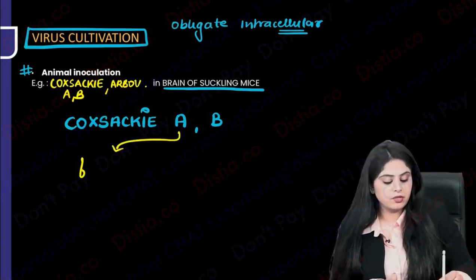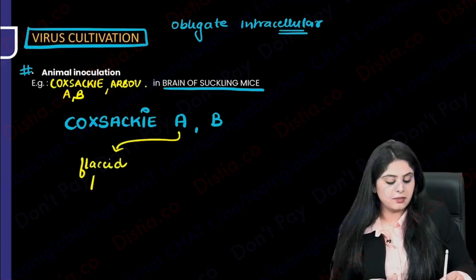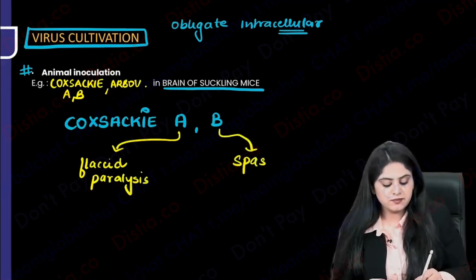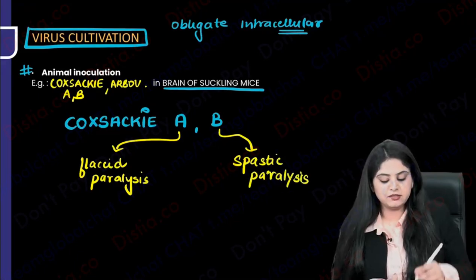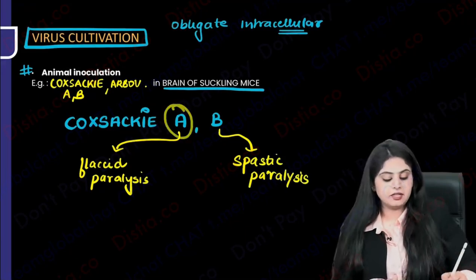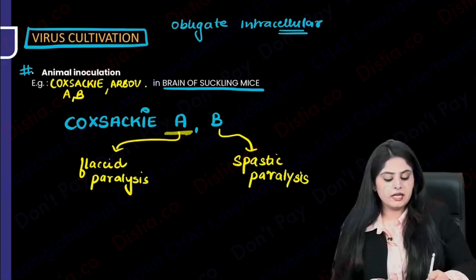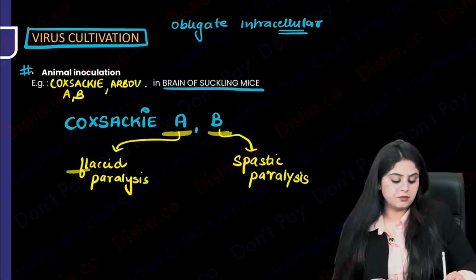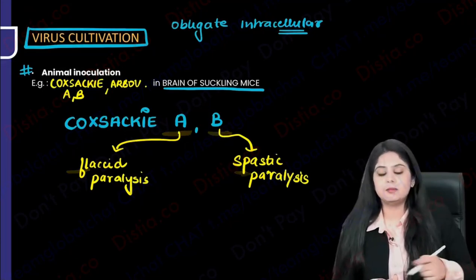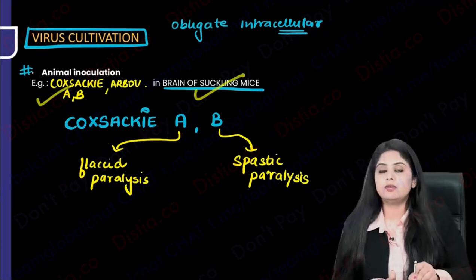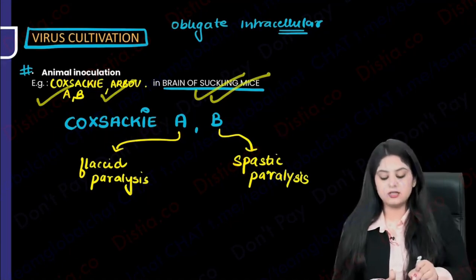One of them is going to result in flaccid paralysis in the mouse. In these mice, A is going to result in flaccid paralysis and B is going to result in spastic paralysis. So repeating once again, A will result in flaccid, B will result in spastic. How do I learn? Put it in alphabetical order. A comes before, B comes after, F comes before, S comes after. So put it in alphabetical order: A with flaccid, B with spastic. So Coxsackie can be grown in the brain of suckling mice, and arbovirus can be detected over here.